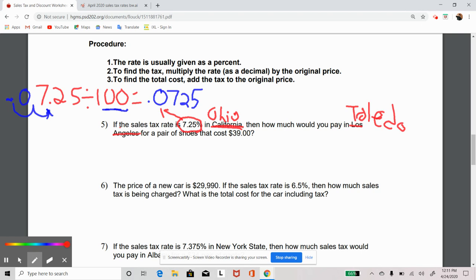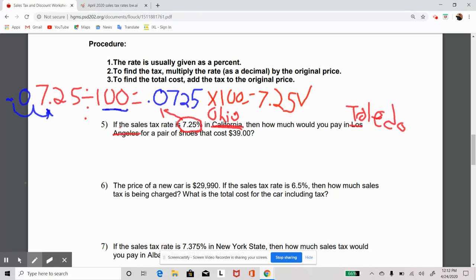And obviously, to make sure everything's fine there, I could just take that 0.725 and multiply it by 100 again, and I would get 7.25. So that checks. So again, to get from the percent to the decimal, I just divided it by 100, and then I get my answer. Or I just move my decimal 2 spaces over to the left, because we are dividing it, we're going to actually break down the number more.